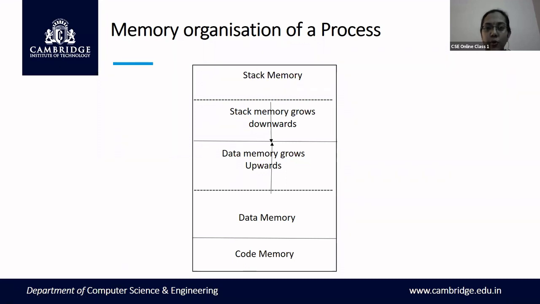Always remember, the stack memory should be present at the highest level compared to the data memory and the code memory, and the stack memory grows downwards and the data memory grows upwards. There is no possibility for the code memory to grow or to reduce, because as soon as the process enters into its execution, the amount of code is already fixed. You are not going to alter the amount of code, so that code fits into the code memory part of the memory organization of a process.